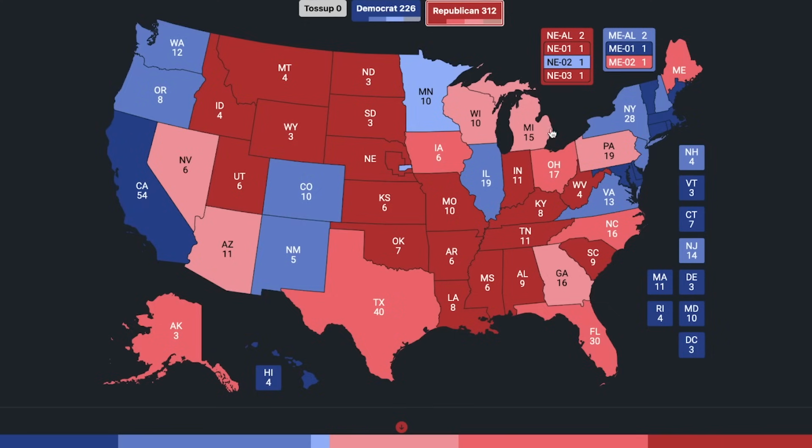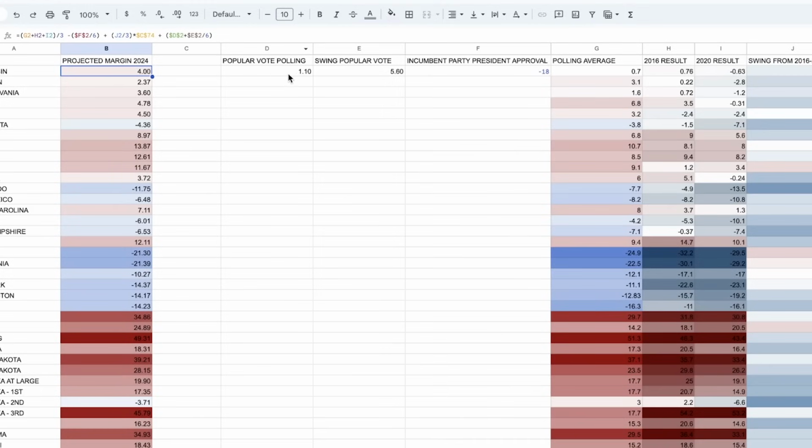In my last video, I said that he was going to win Michigan and Arizona by tilt margins, but the model actually has him performing exceptionally well. Currently, right now, he's polling by 1.1% in RCP. That would be a 5.6 swing towards the Republican Party. According to 538, Biden's average approval rating right now is exactly -18.